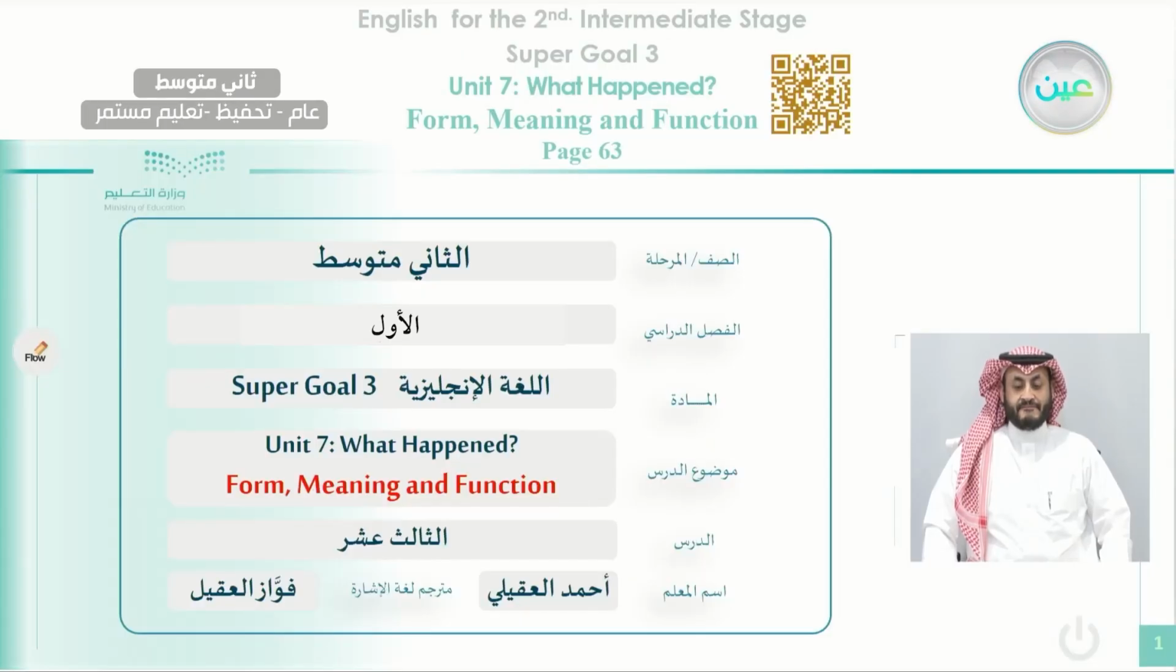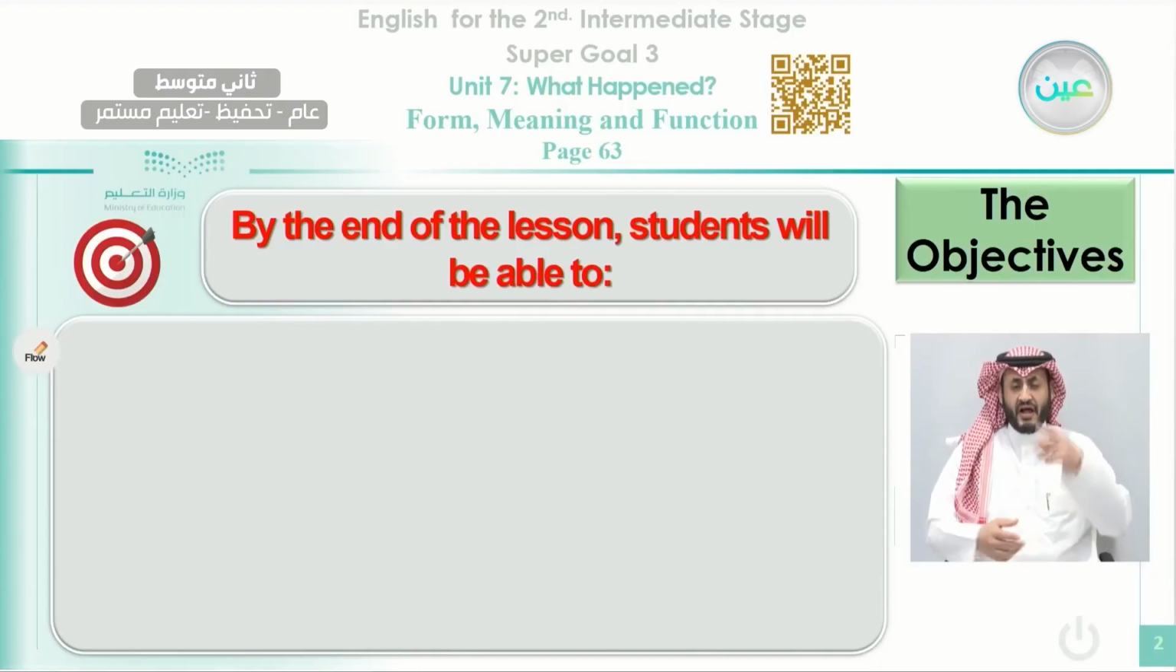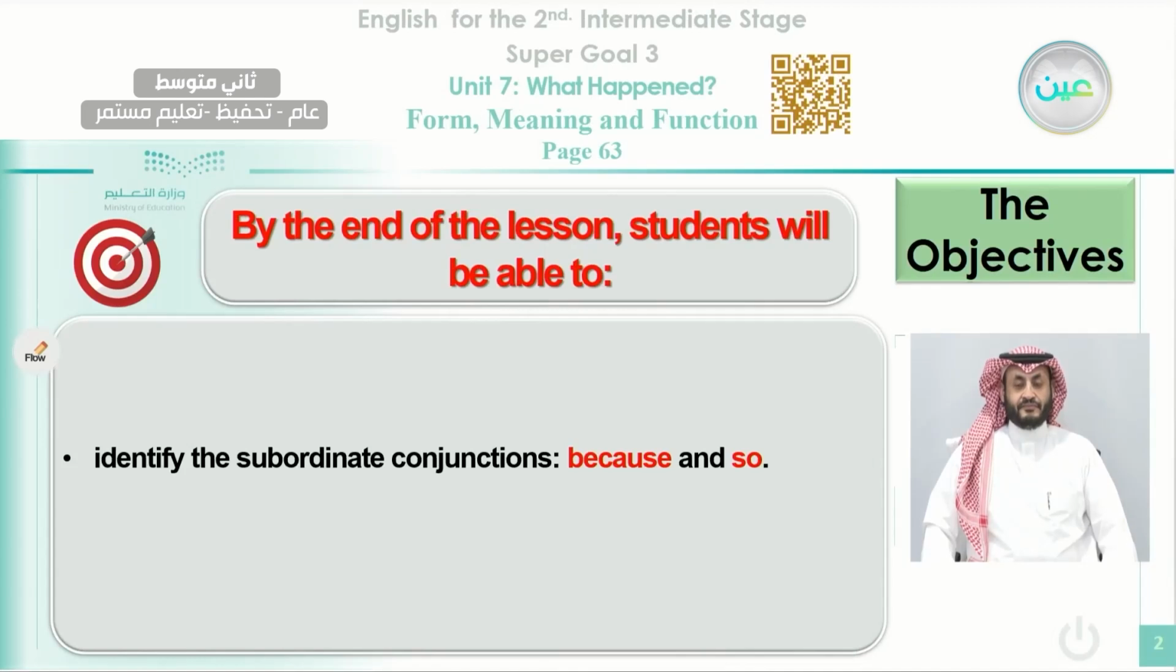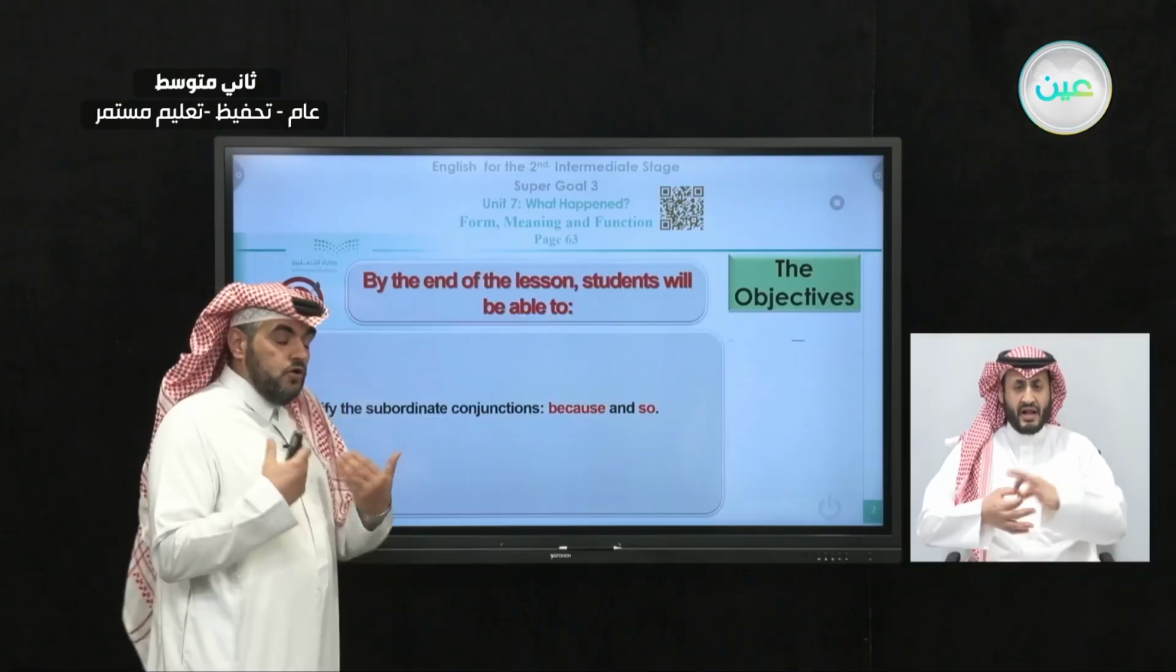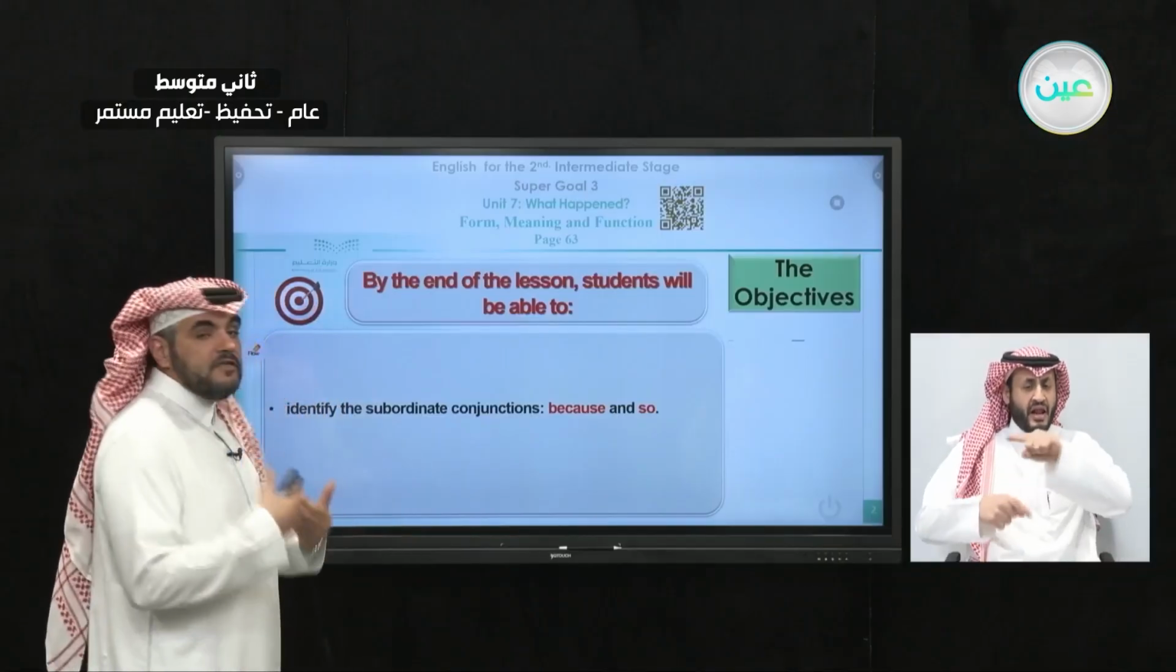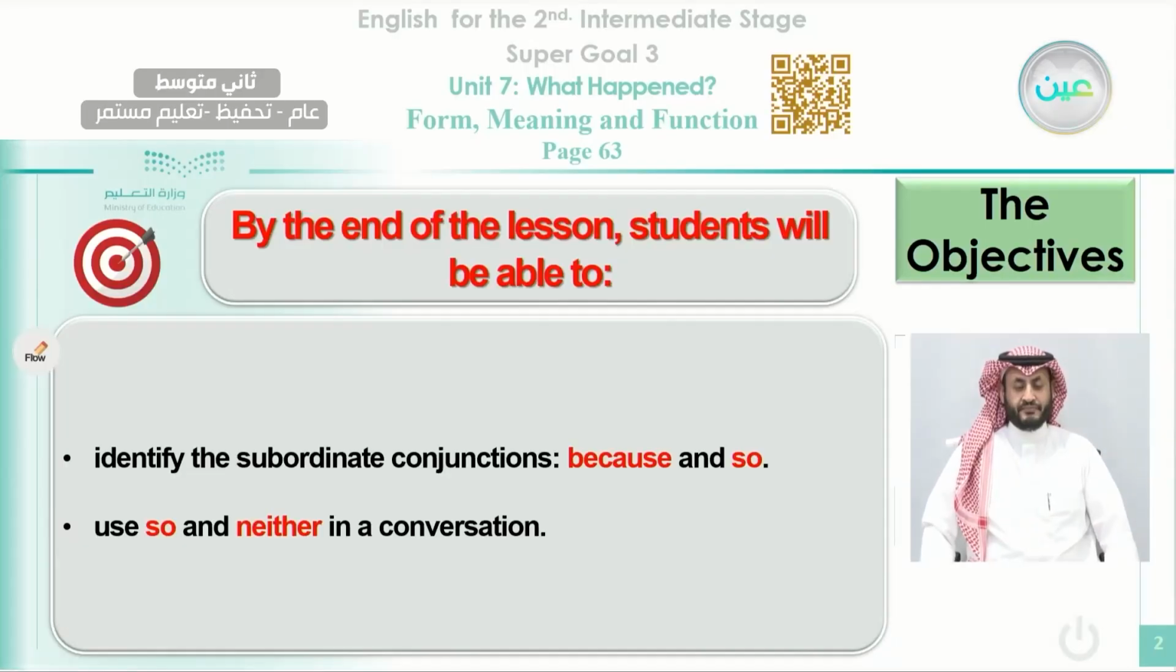Okay, as always, we start our class by reviewing the plan or the objectives, what we are planning to achieve at the end of this class, inshallah. The first objective, the students after this lesson will be able to identify the subordinate conjunctions because and so. Because and so. Next, the student will be able to use so and neither in a conversation.